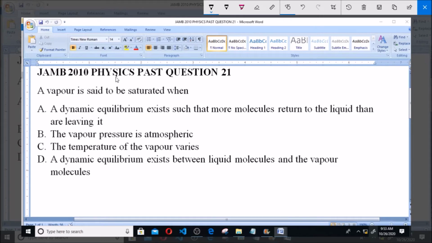Now, we are looking at what a saturated vapor is.